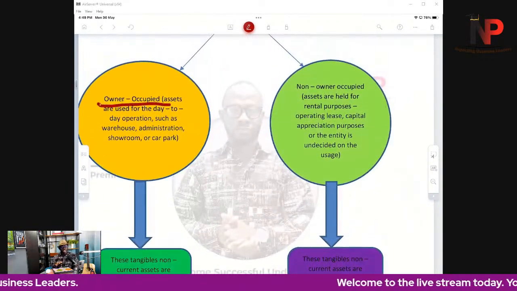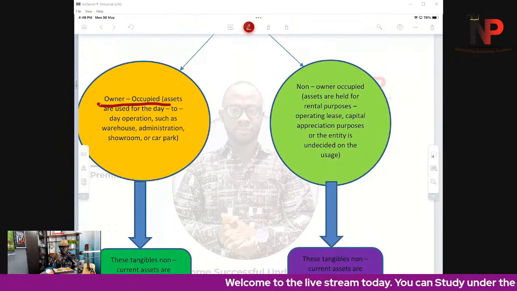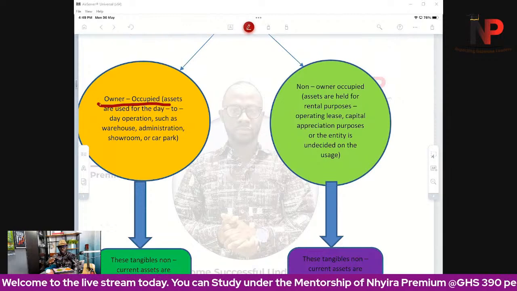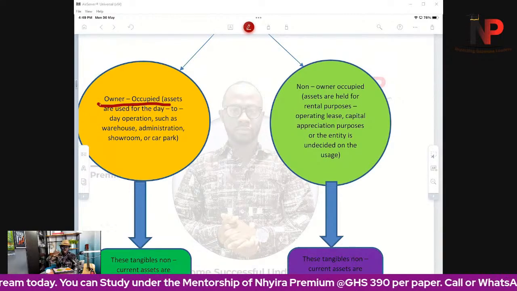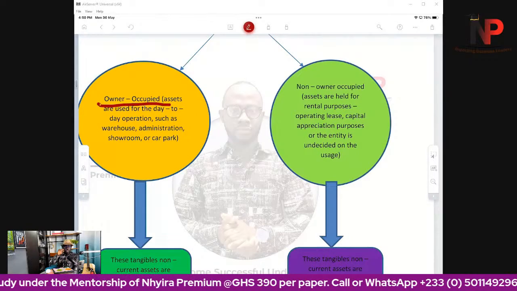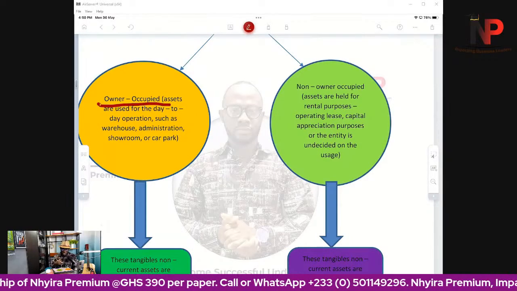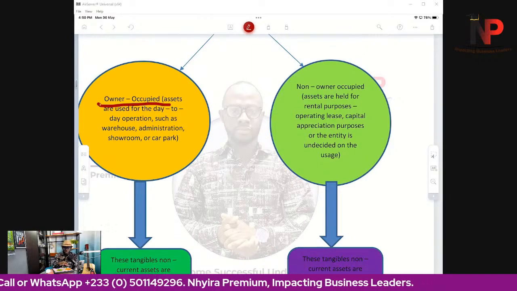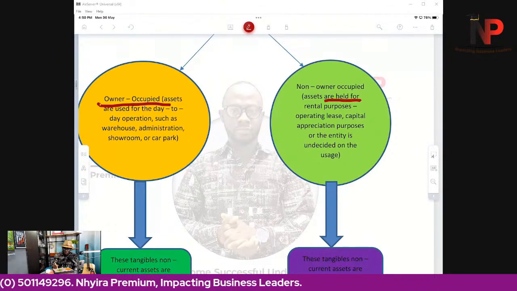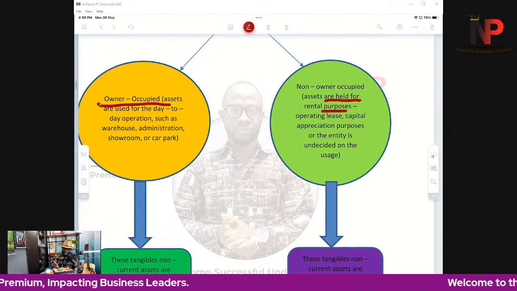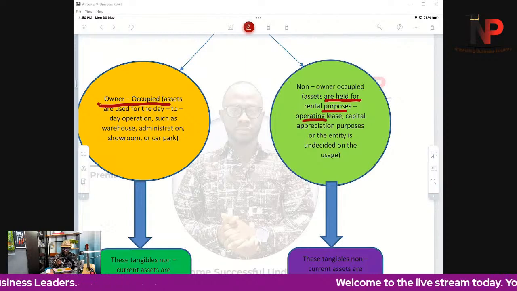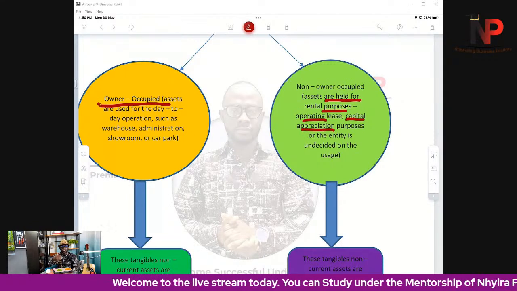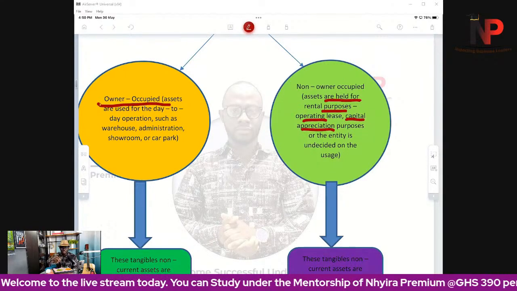However, there are other assets that a company controls. Now, remember, the key word here is not that the company owns the assets. The key word here is that the entity controls the assets. We established this in section 1. So there are certain assets that an entity controls, that are recognized as part of the assets of the entity, but then they are not occupying those assets. For instance, they are held for rental purposes, or they are held under operating lease, or they are held for capital appreciation purposes, or the entity is just undecided on what it will use the assets for.